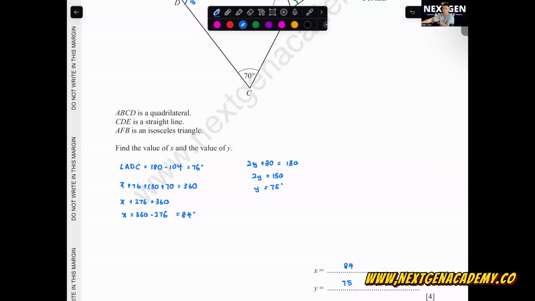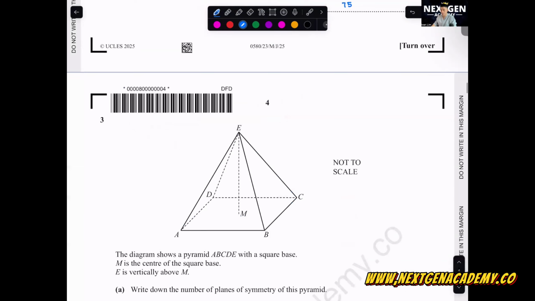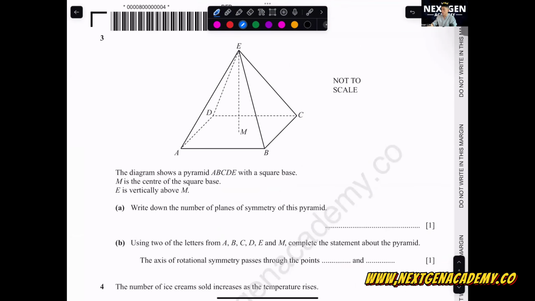Okay, let's go to question number 3. The first half of the paper, I would assume that you all know how to do, except just now some of the numbers that you all mentioned.